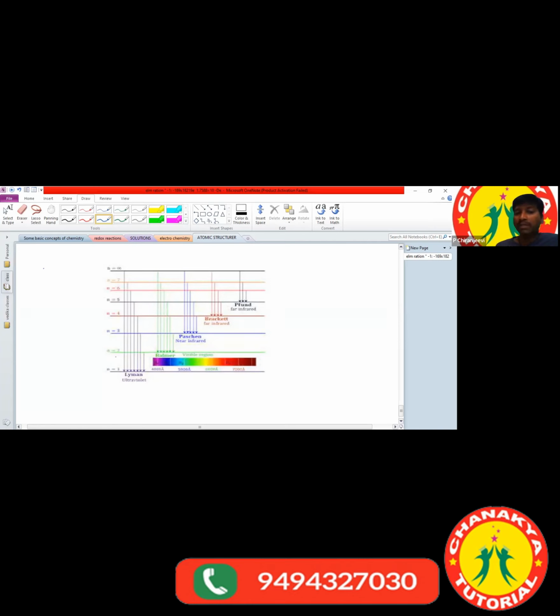Now, the Lyman series can be observed in the ultraviolet region. So where can we observe the Lyman series? In the ultraviolet region. The Balmer series can be observed in the visible region. The Paschen series can be observed in the near infrared region. The Brackett series can be observed in the infrared region. And the Pfund series can be observed in the far IR.